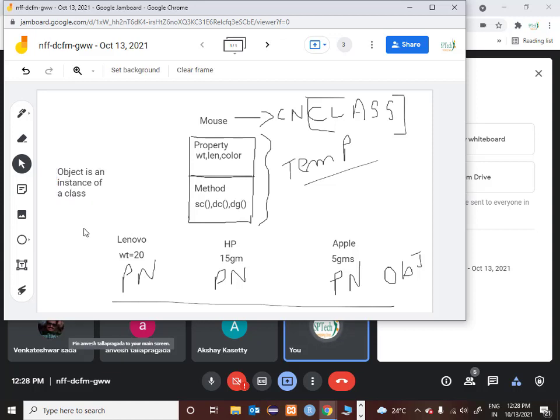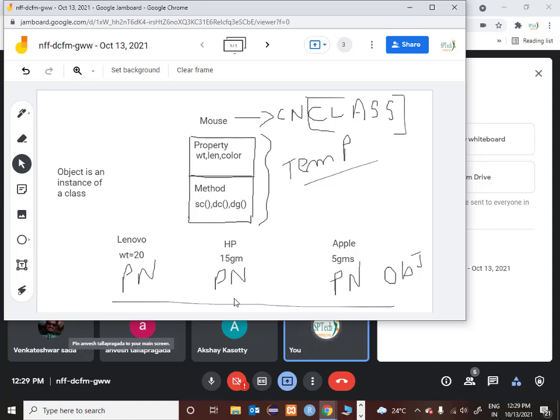Now, what is the meaning of instance? Instance is nothing but values. For example, for this Lenovo object, the instance values are weight, length and color. Weight is 20 grams, length is say 10 centimeters and color is black. That is one instance.